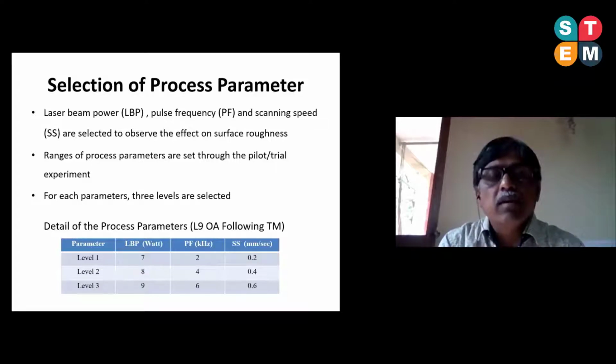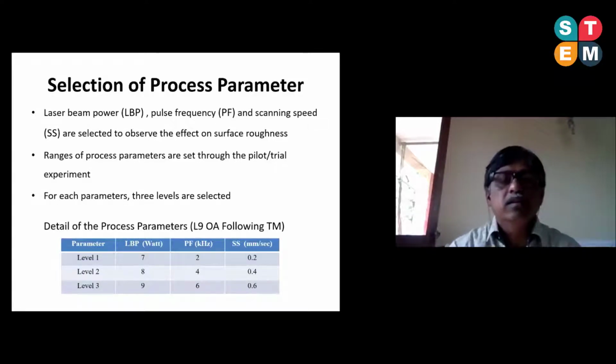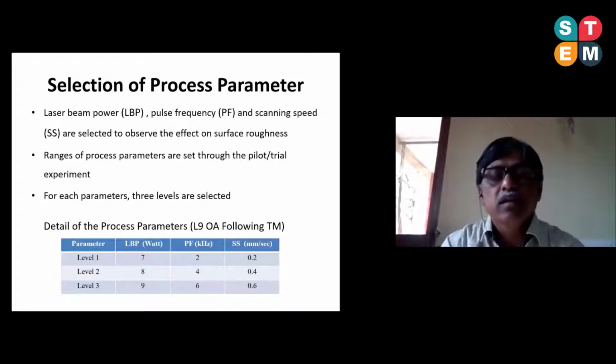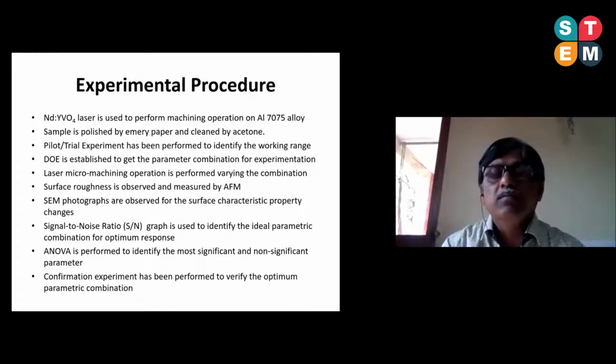After that, we applied the design of experiments, and we adopted Taguchi's methodology with an L9 orthogonal array system, where the details of the experimental parameter setting were given. After that, I have to mention some procedures. The machine setup was an Nd:YVO4 laser, and machining was done on the material AL7075 alloy.